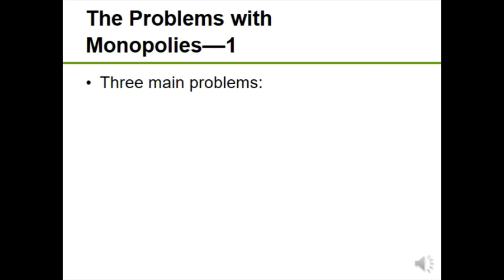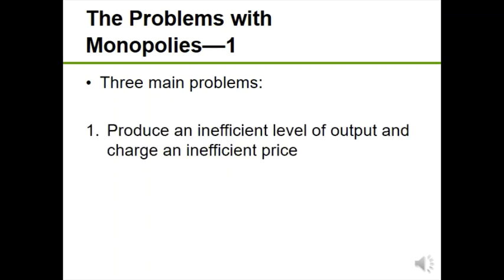So we have this monopolist who has some level of market power. They are a price maker, and we want to know why monopolies are problematic. The word monopoly often has a negative connotation. We think about greed, we think about price gouging, but that's often not true monopoly. Having said that, monopolies can be problematic in an economic sense, because they are producing at an inefficient level. So we have not maximized welfare. We have not maximized efficiency.